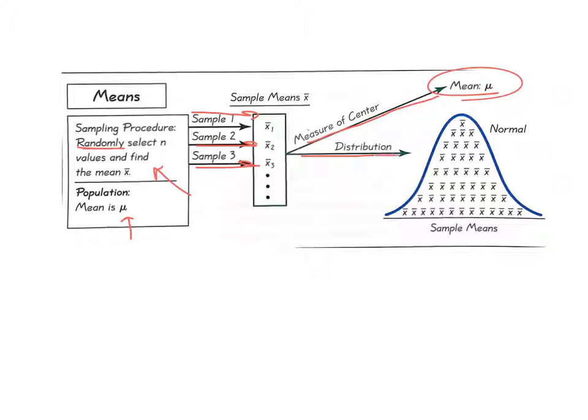Here's what my sampling distribution did. There are all my sample means that I took, all the X bars, and look what kind of distribution it gave me. Yep, you guessed it, a normal distribution. And that's always going to happen when you take a sampling distribution of a sample mean. If you take all the possible samples, your distribution of means is going to be a normal curve, which is kind of cool because that means we can do a lot of stuff with it.